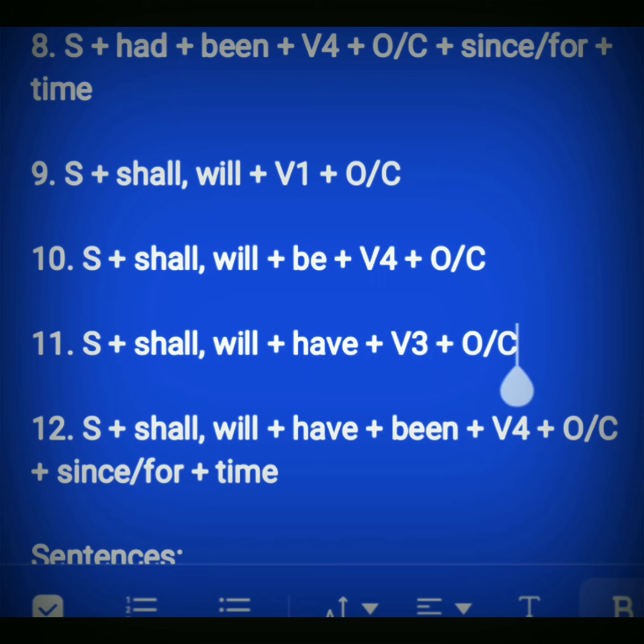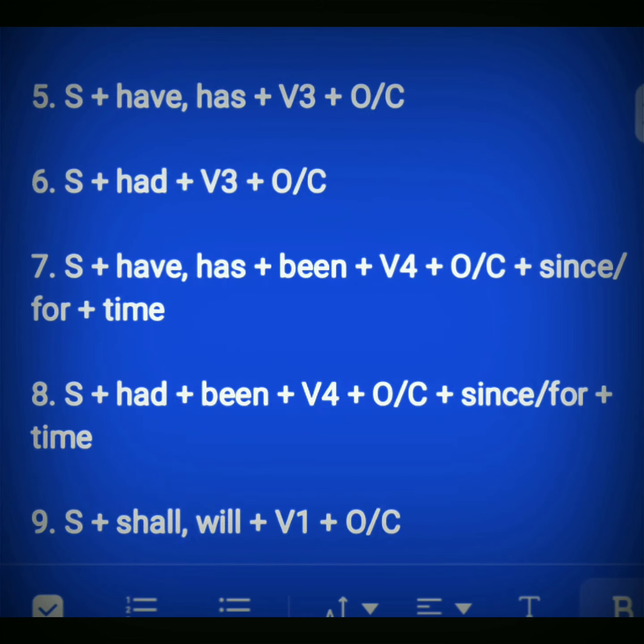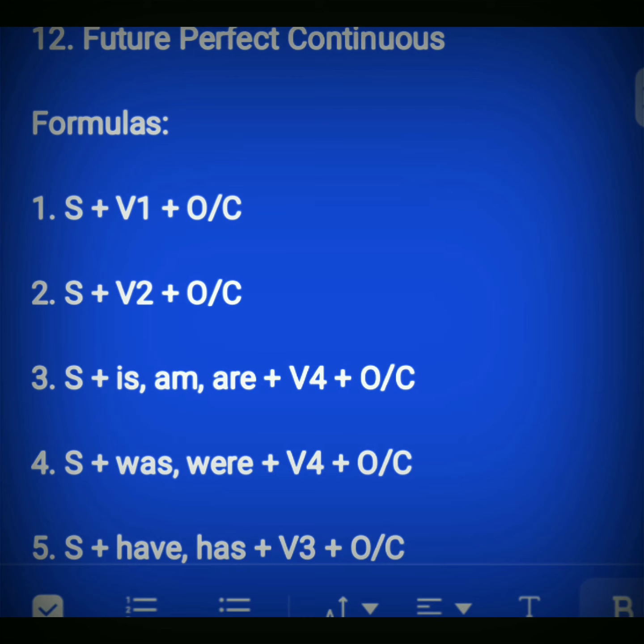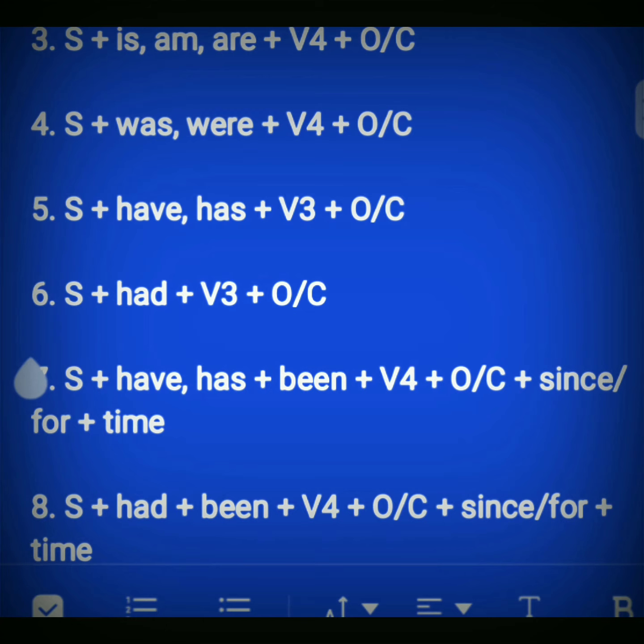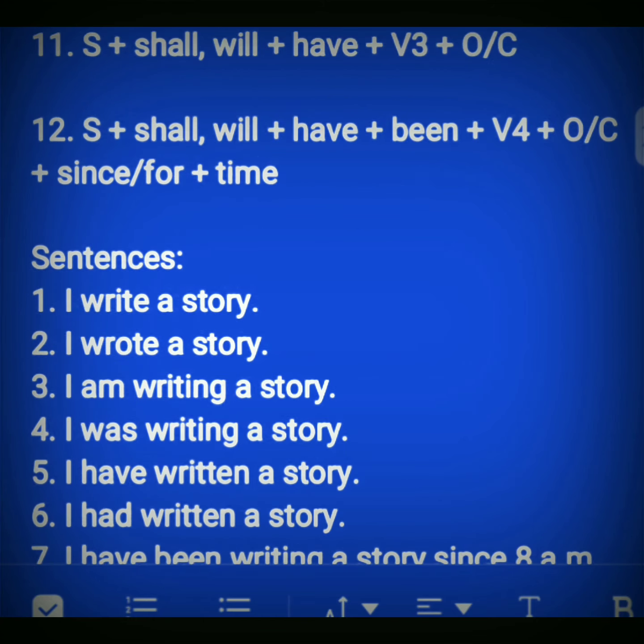And then future perfect continuous tense: subject plus shall/will plus have plus been plus V4 plus object or complement plus since or for prepositions, any one of these prepositions, and then time, adverb of time. So they are easy to understand here. Now it is easy to understand these tenses in this sequence, I think. So you can tell me whether you find them easier or not.